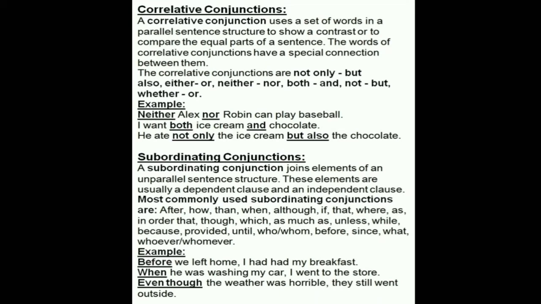Okay, the last one, subordinating conjunctions. A subordinating conjunction joins elements of an unparalleled sentence structure. These elements are usually a dependent clause and an independent clause, and the most commonly used subordinating conjunctions are: after, how, than, when, although, if, that, where, as, in order that, though, which, as much as, unless, while, because, provided, until, who or whom, before, since, what, whoever, whomever.